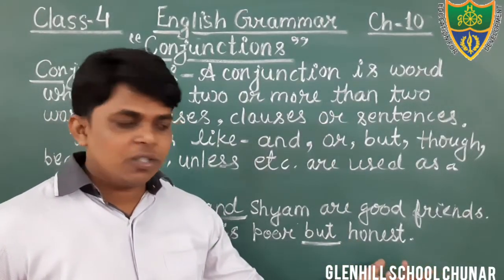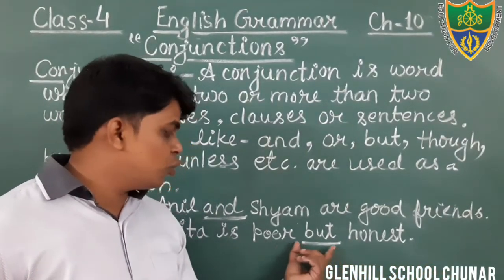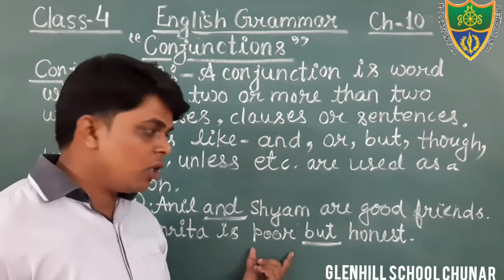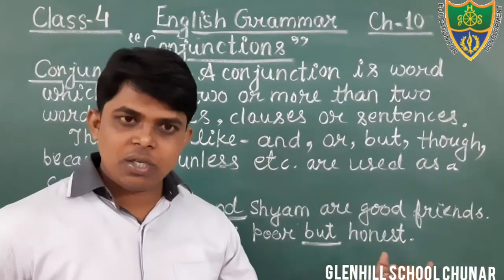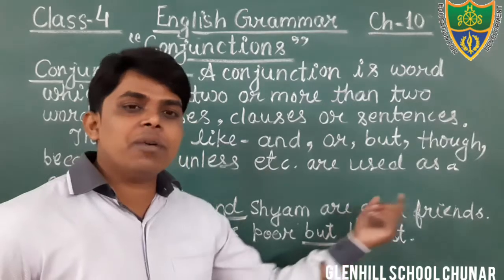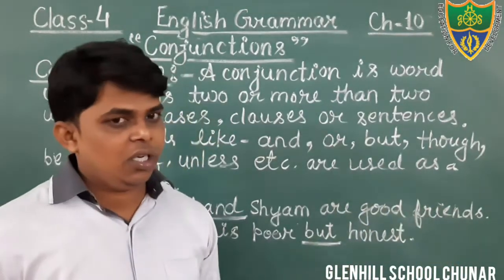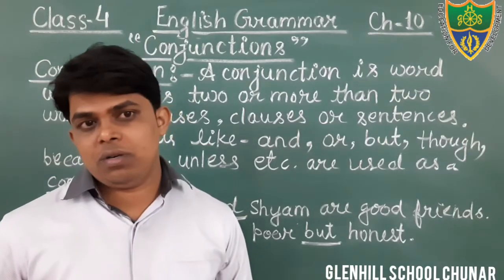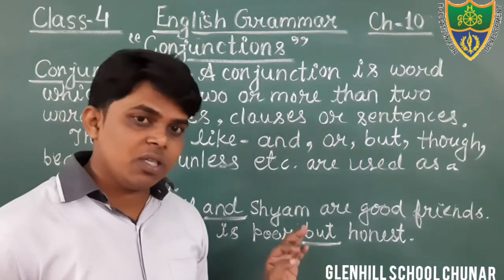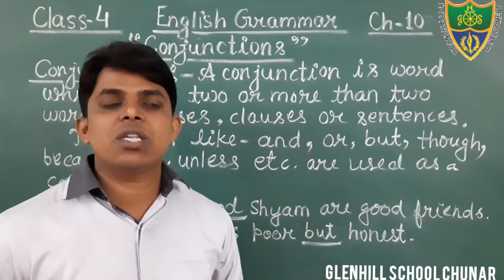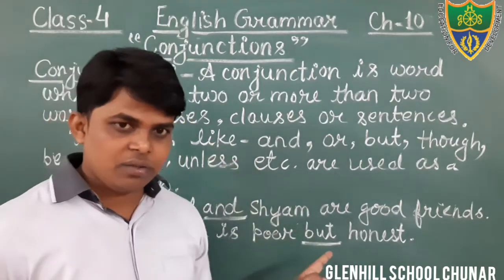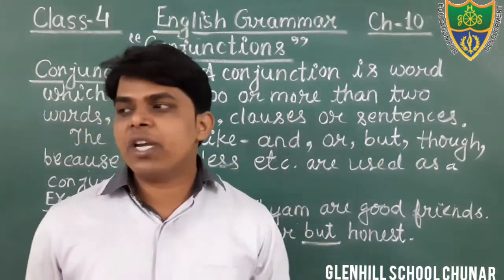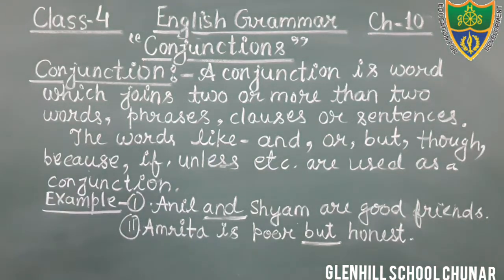Just see, Amrita is poor but honest. So here the word but is used to join poor and honest. Amrita is poor and Amrita is honest. We use the word but to join two sentences. Therefore, that is known as a conjunction. Okay, students, I hope that you all have understood what is conjunction.